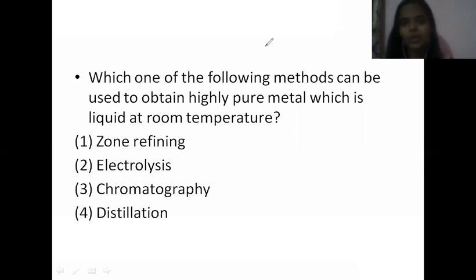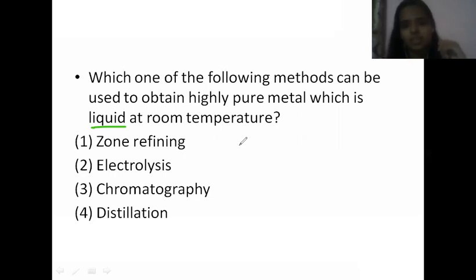Today we are going to practice some of the PYQs of NEET 2021. So let us move on to the first question, that is, which one of the following methods can be used to obtain highly pure metal which is liquid at room temperature? See, in this question, they have given you a hint, right? They have mentioned that a metal which is liquid at room temperature.